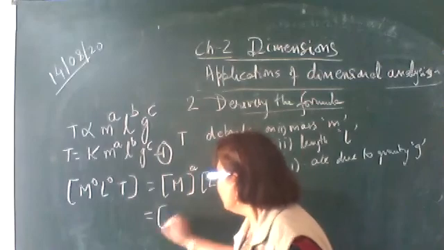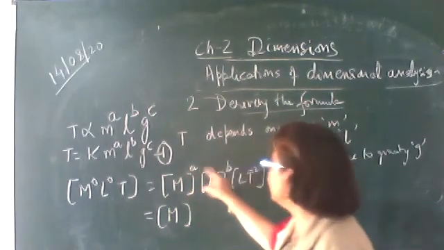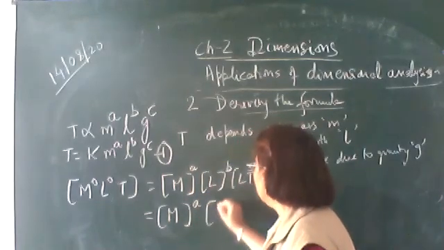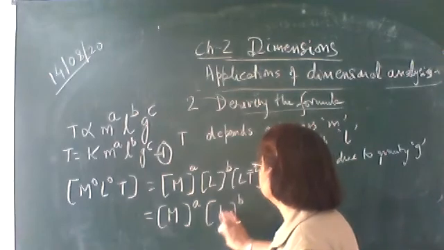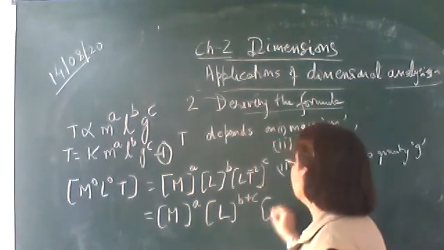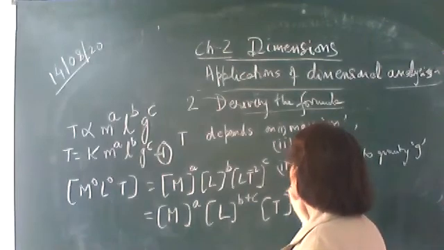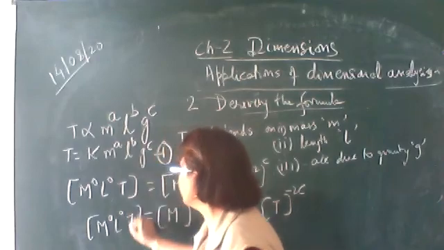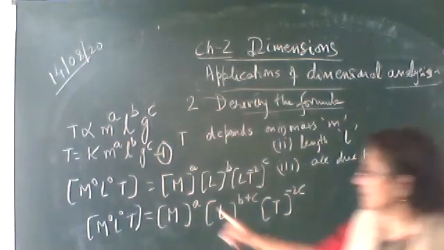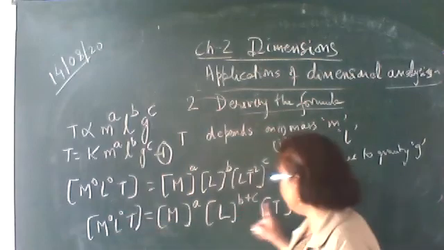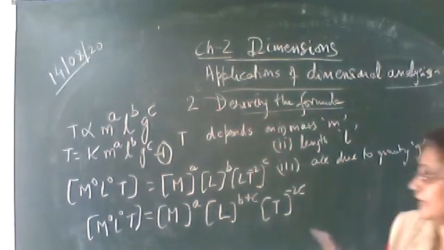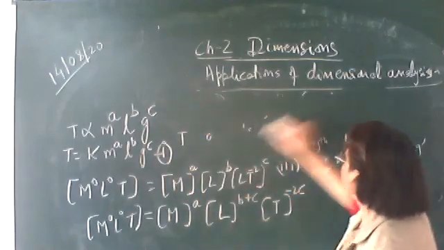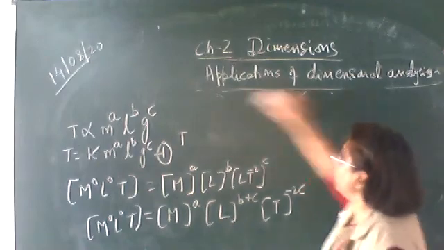Now in the next step, we'll collect the powers of M, L and T on the right hand side. What is the power of M? a. L is raised to the power b plus c. T is raised to the power minus 2c. Whereas on the left hand side, it is M raised to the power 0, L raised to the power 0, T raised to the power 1. Now you can equate the powers of M, L and T. Our aim is to find out a, b, c and put it in this equation. So let us equate the powers of M, L and T.